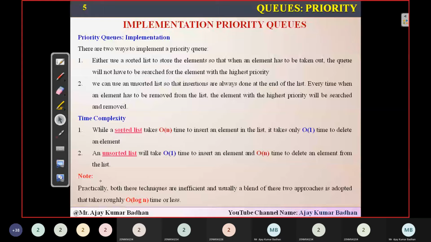The thing is, it's very difficult to use either a sorted list or an unsorted list to implement a priority queue. So what they did is they came up with a hybrid kind of condition. They used some features of the first one and some features of the second one and came up with a third option. This option is much better, because it takes only order of log n time to perform it.